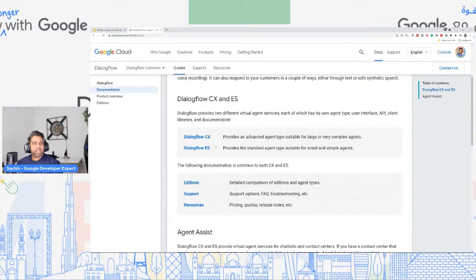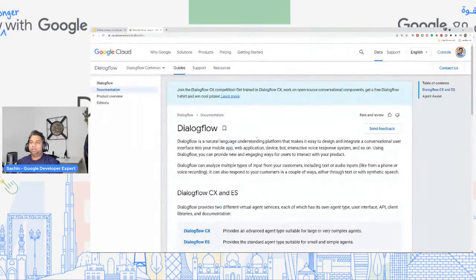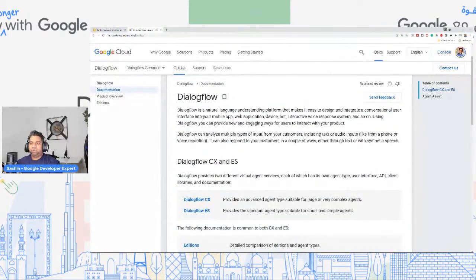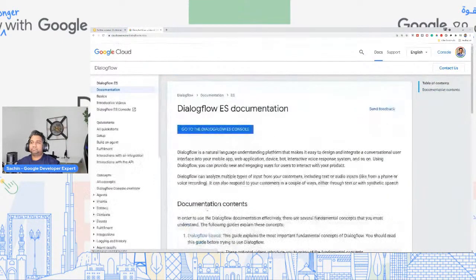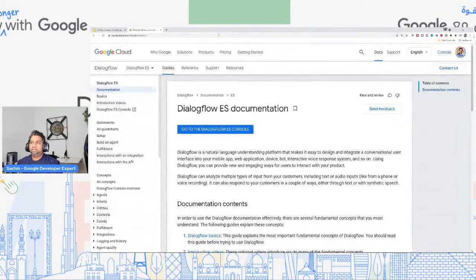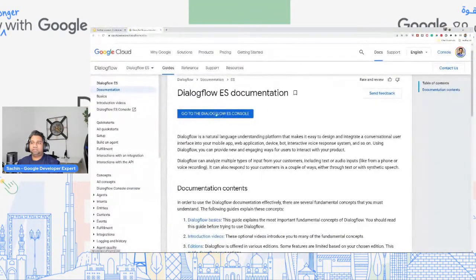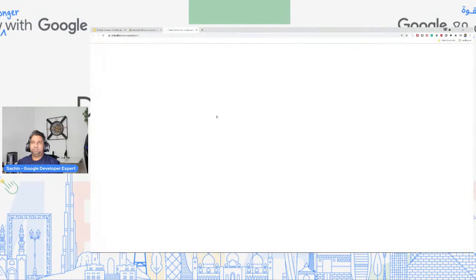We'll be covering Dialogflow Essentials, which is more than powerful enough to build most of these applications today. Okay, great. So with that being said, go to Dialogflow ES, and then click on Go to Dialogflow ES console.